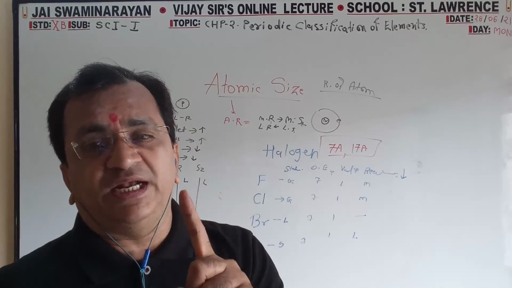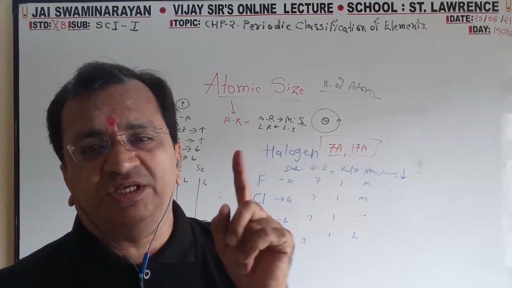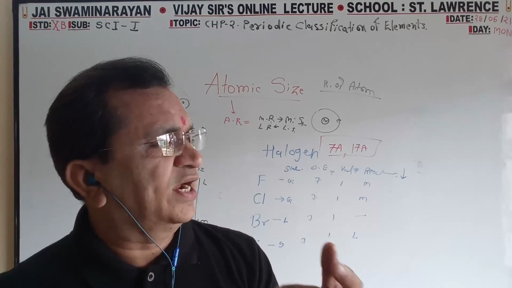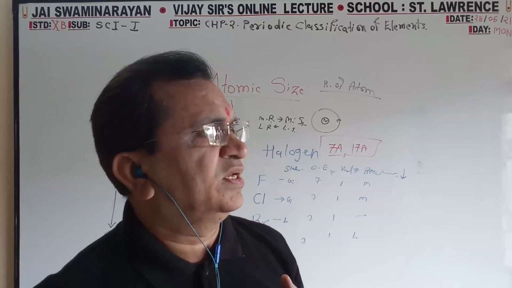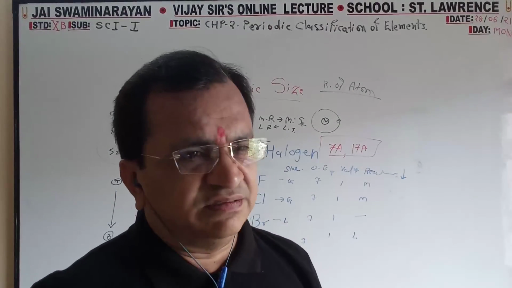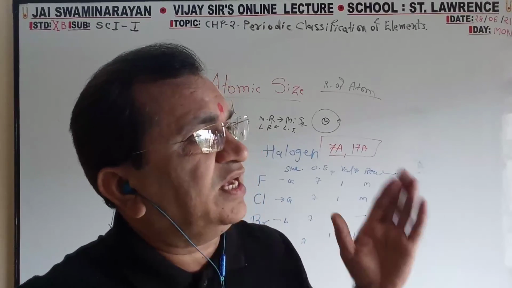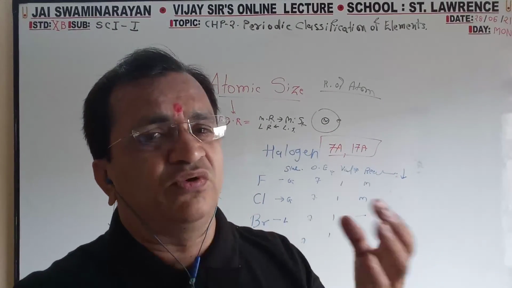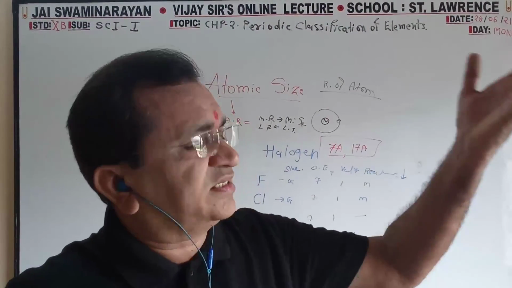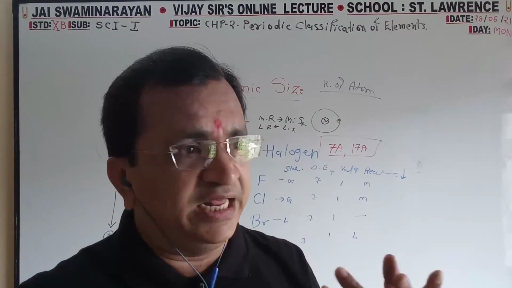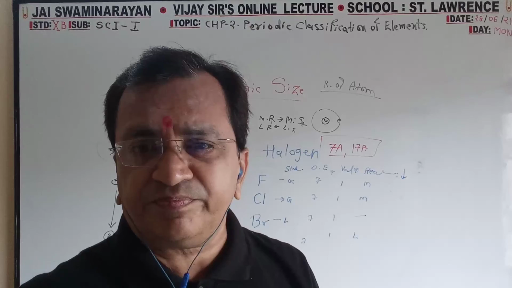Which elements have 1 electron in the outermost orbit? Lithium, sodium, potassium. Which are inert gases? Helium, neon, krypton, argon. Which are the halogen examples? Fluorine, chlorine, bromine, iodine. Which are the examples of metalloid? Arsenic, silicon, germanium, gallium.